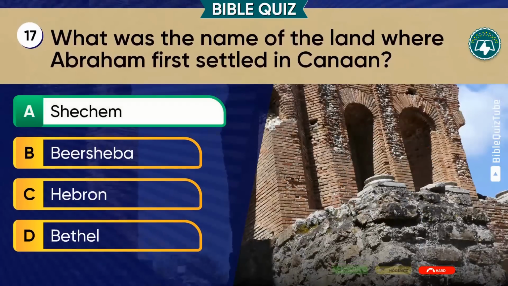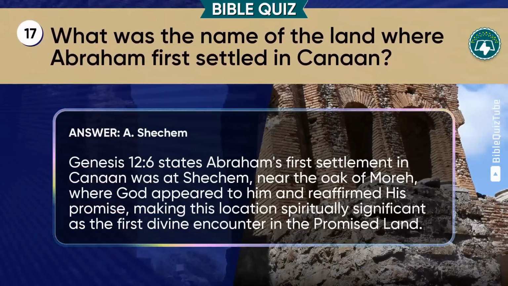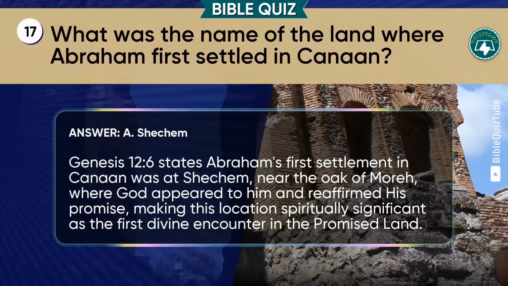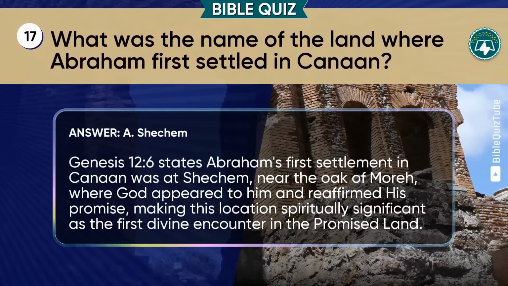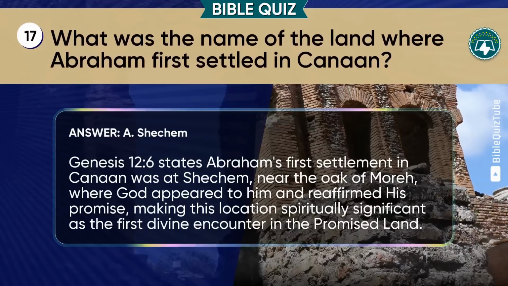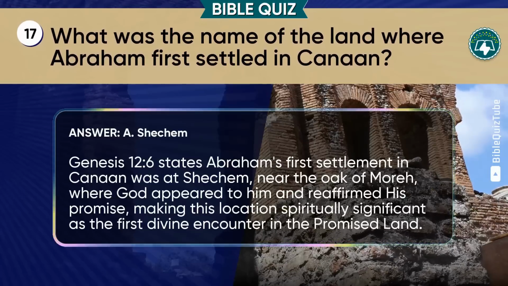The correct answer is A. Shechem. The explanation. Genesis chapter 12 verse 6 states Abraham's first settlement in Canaan was at Shechem, near the oak of Moreh, where God appeared to him and reaffirmed his promise, making this location spiritually significant as the first divine encounter in the Promised Land.